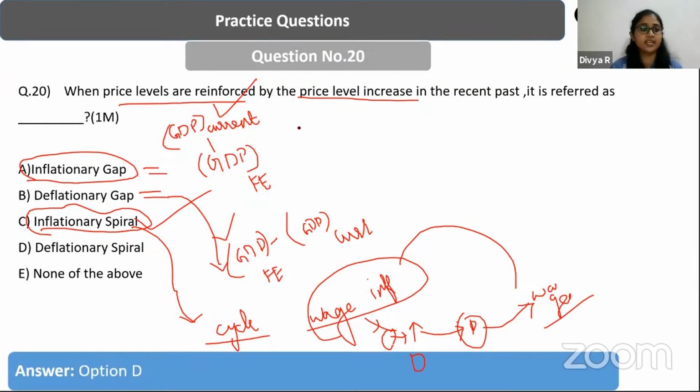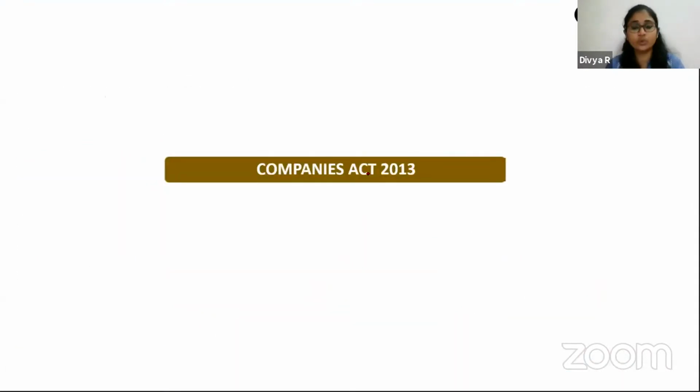And the answer for the question is C, guys. Please mark it correctly. It is C, inflationary spiral. When the price levels are reinforced by the price level increase in the recent past, that is called the inflationary spiral. So we are done with the finance section too, right? If you have any doubts other than these questions, something relevant from a general perspective, you can ask now, and let's take a quick 2 to 3 minutes gap.